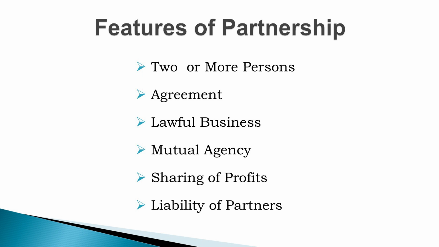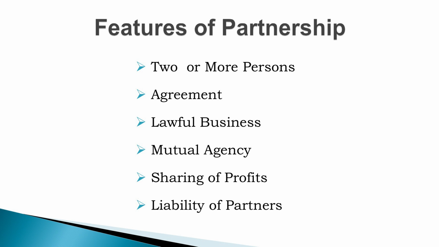Minimum two persons are required to form a partnership business. The Partnership Act 1932 is silent about the maximum number of persons required to form a partnership business.